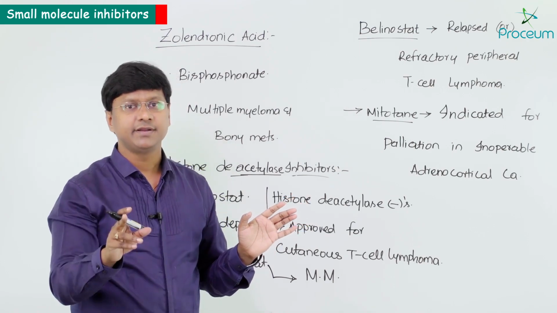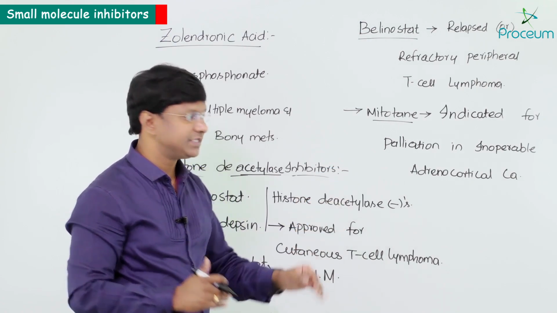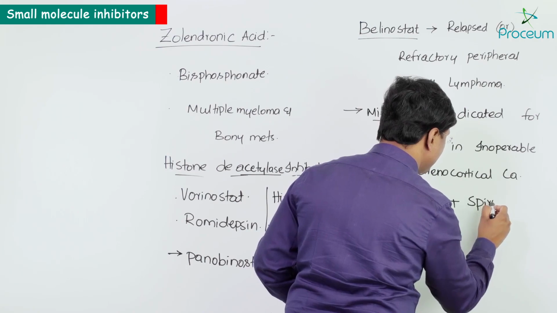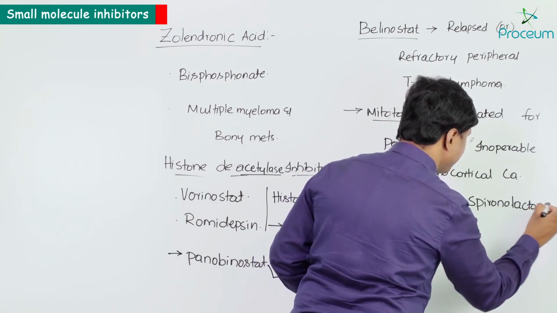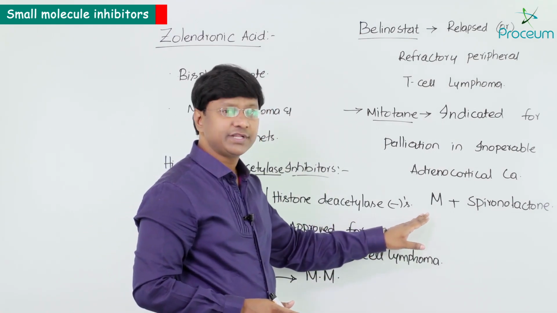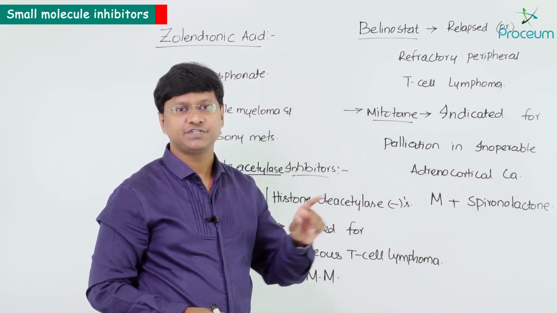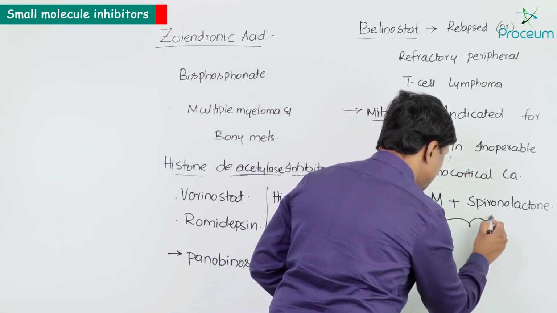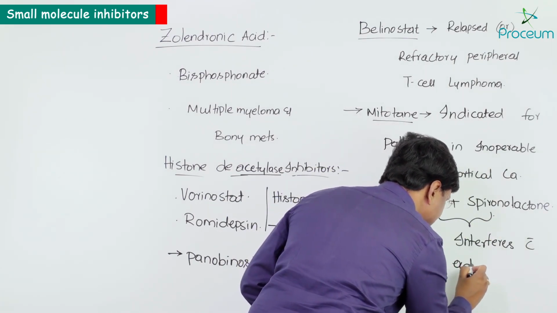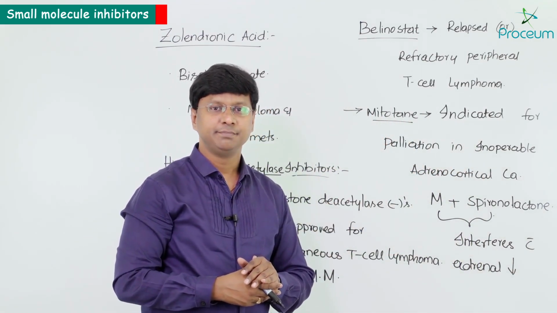So one of the drug interactions you need to remember for mitotane is that when it is used along with spironolactone, it interferes with the adrenal suppression produced by the mitotane.